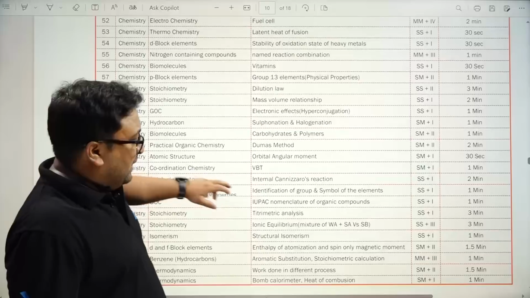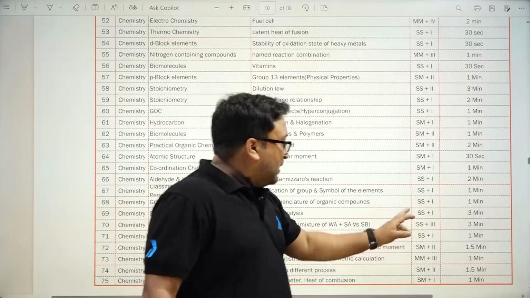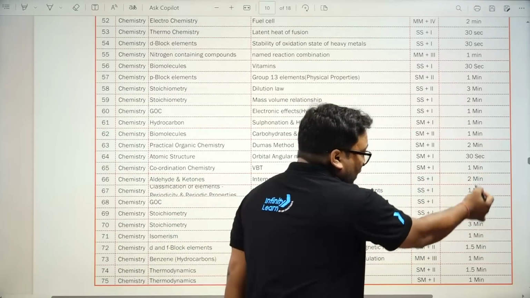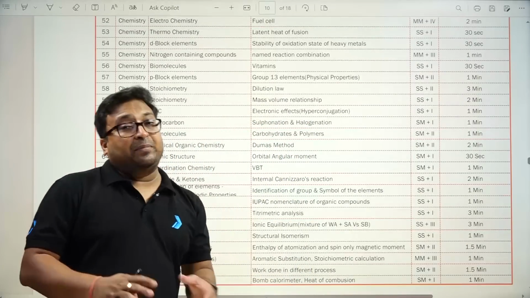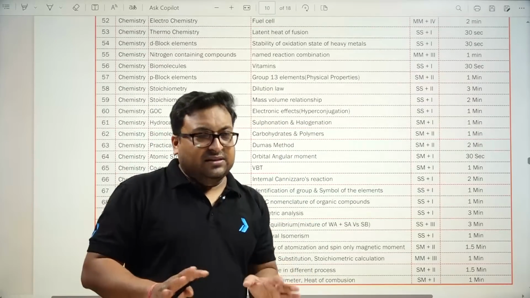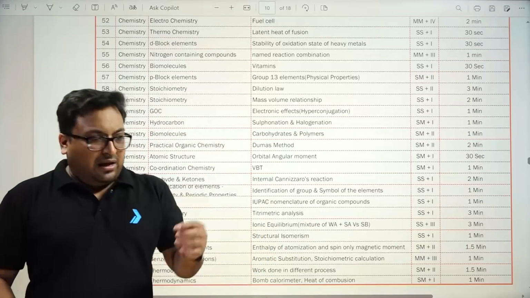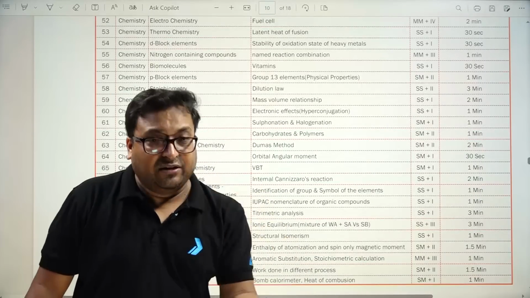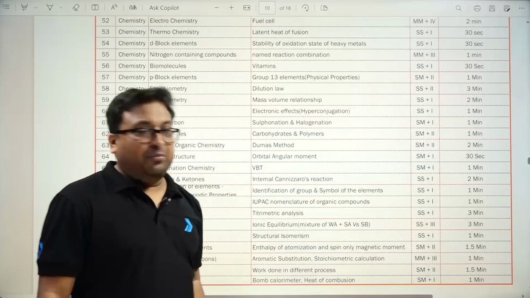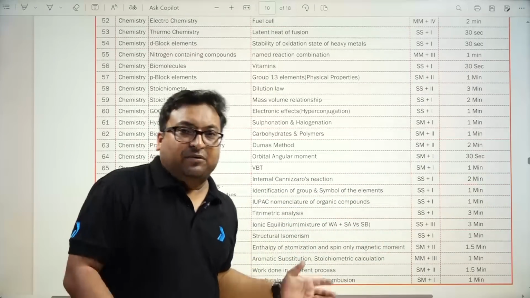But in the last part you can see a lot of single concept, single chapter questions, but still you require a lot of time to solve those questions. So that's why many people are saying, sir, this time the calculation in the chemistry paper is quite lengthy, and the potential to commit mistakes is very high. Options are very confusing. That's why the time requirement to solve the chemistry questions is quite high compared to previous years.